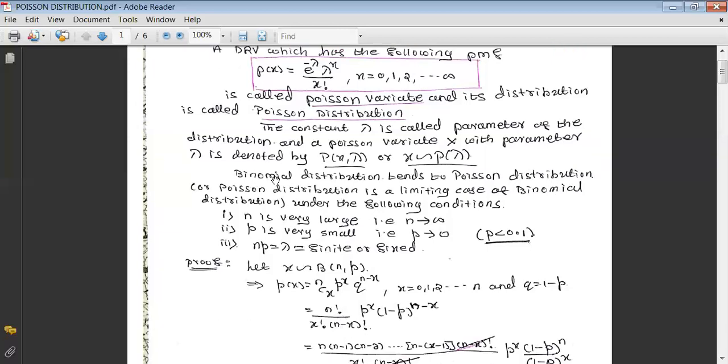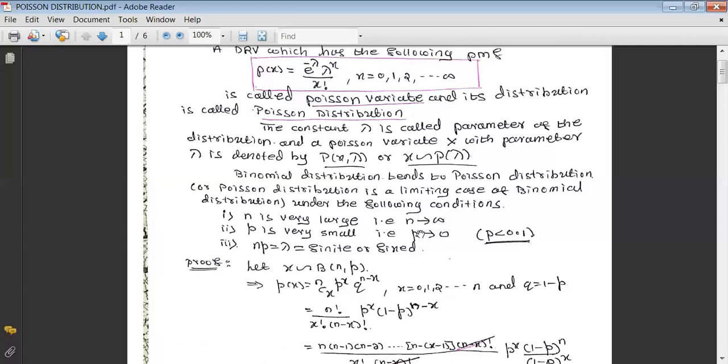That is why there is one important result in the derivation of the Poisson distribution: the binomial distribution tends to the Poisson distribution, or the Poisson distribution is a limiting case of the binomial distribution under the following conditions. The first condition is that n, the number of trials, is very large. Mathematically, n tends to infinity, and p is very small. That means p, the probability of success, tends to 0. The general criterion we adopt to say p is very small is when p is less than 0.1; we treat p as very small practically.